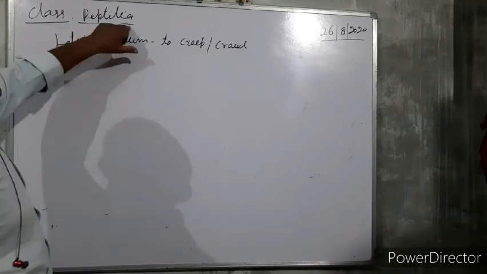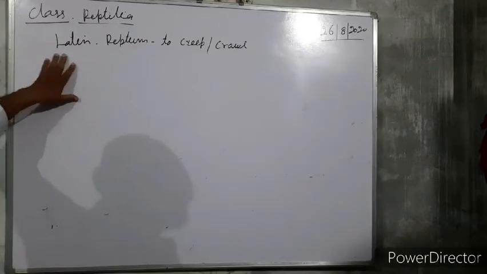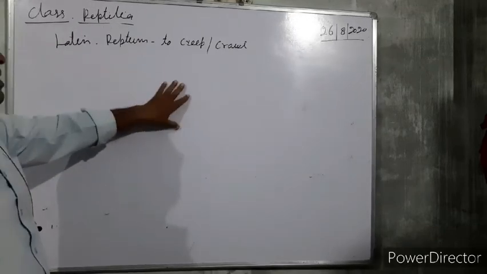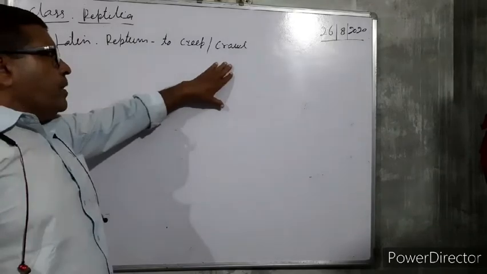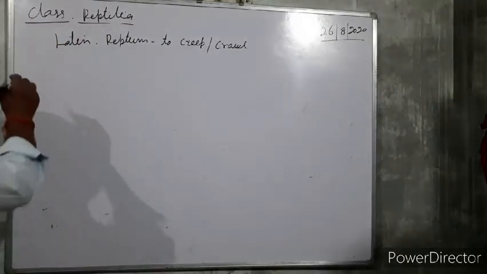Class Reptilia. It is derived from the Latin word reptum, which means to creep or crawl. Now, important features.